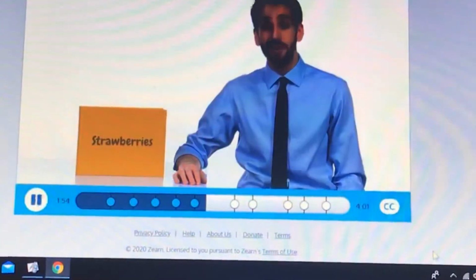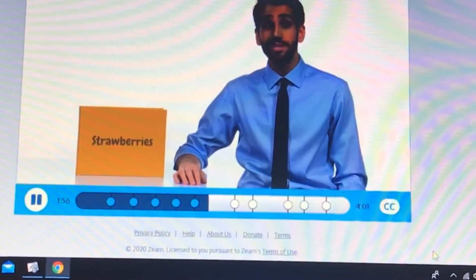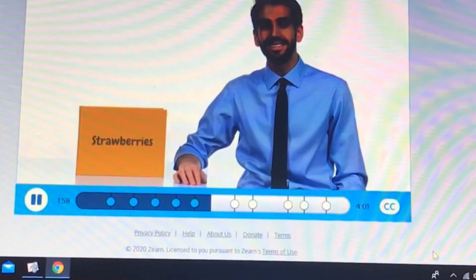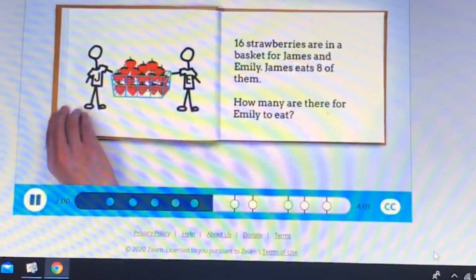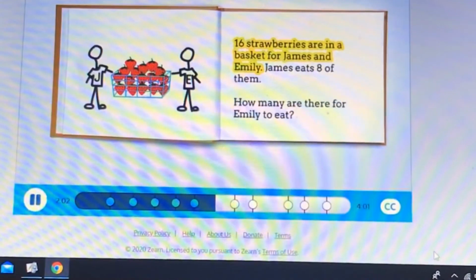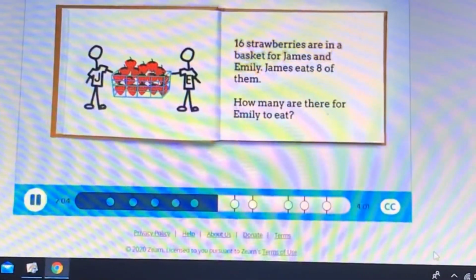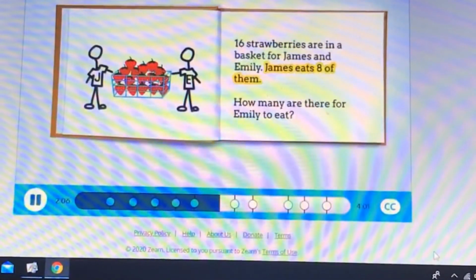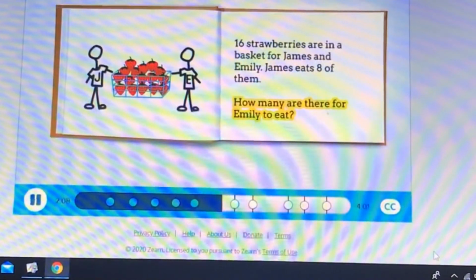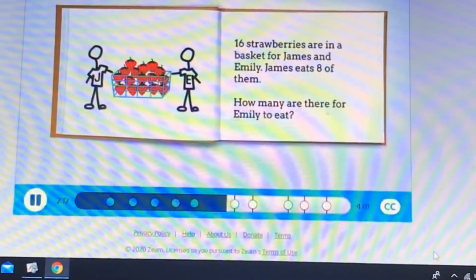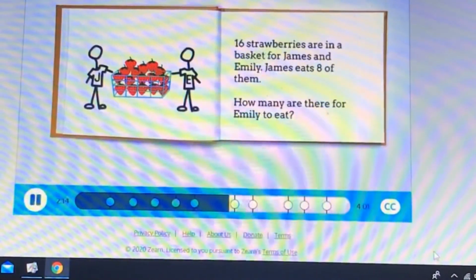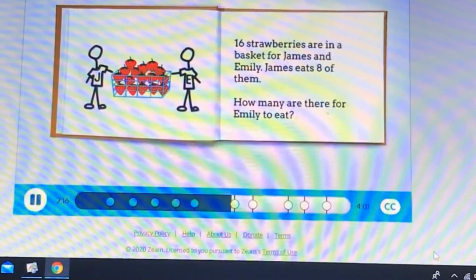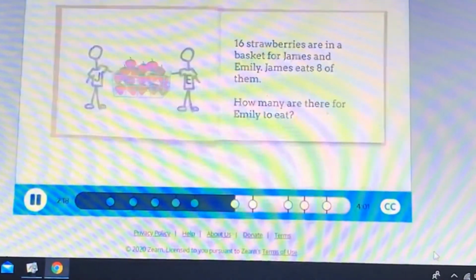It's time for another story. This one is about strawberries. 16 strawberries are in a basket for James and Emily. James eats 8 of them. How many are there for Emily to eat? So the story says that James and Emily started with 16 strawberries in a basket. Which picture shows 16 strawberries?